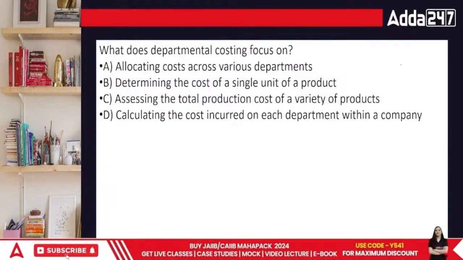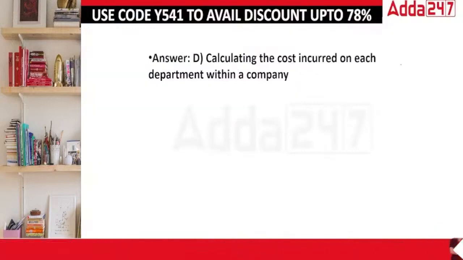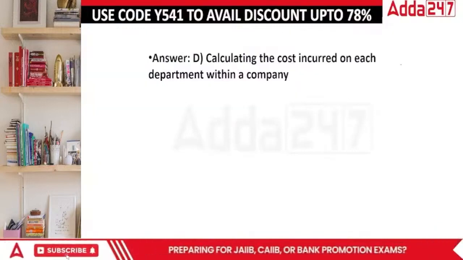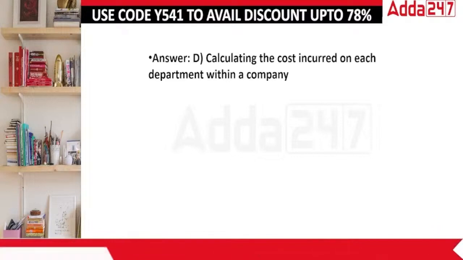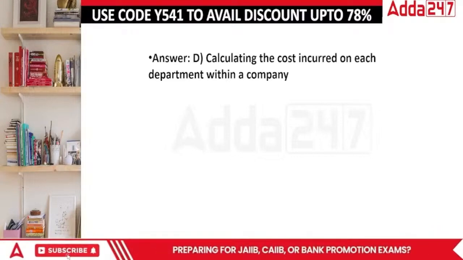What's going to be the answer? Departmental costing is having costing within different departments. Department A, Department B, all these things have to be considered. Yes, done.